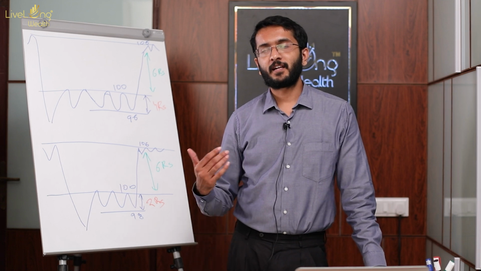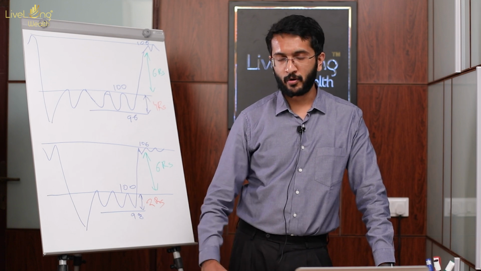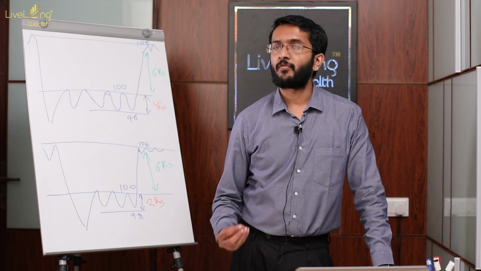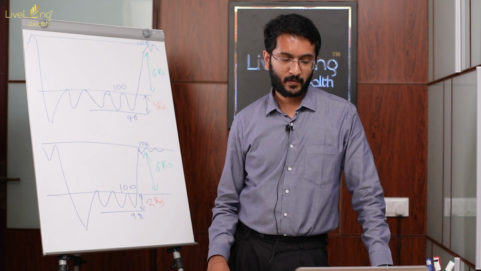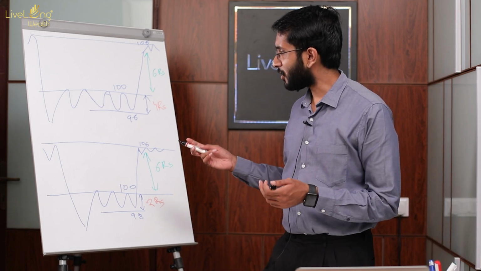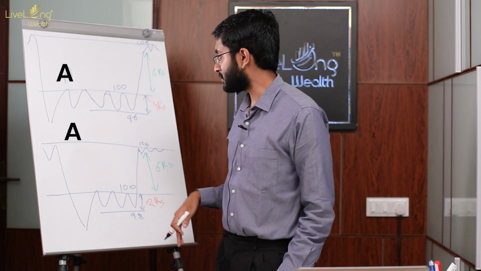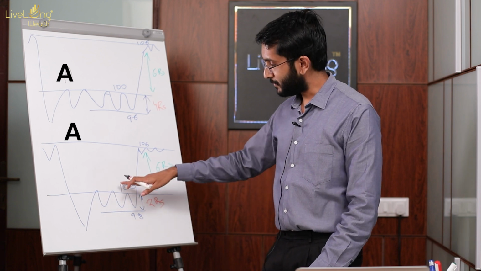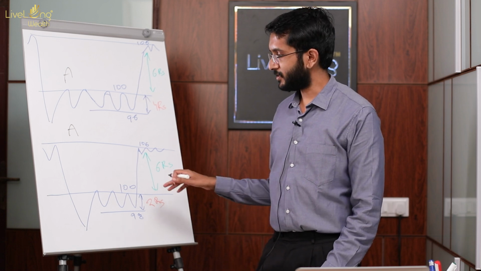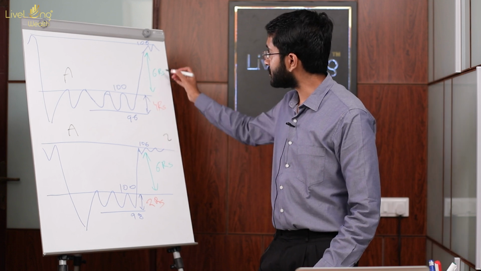Now let's understand how you could manage your risk based upon levels and quantities a bit more. After learning the 2% rule, definitely there could be many queries walking through your mind. So let me give you a fresh example where let's assume this to be stock A. Both scenarios are the same stock, and we see that it is finding some sort of resistance at 100 levels, here as well as here. Now the difference is in scenario 2, so I consider this to be scenario 2 and this to be scenario 1.